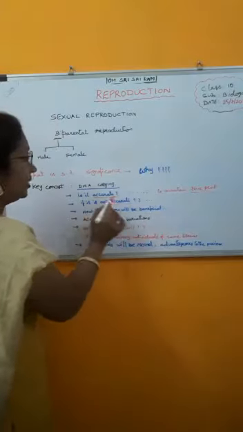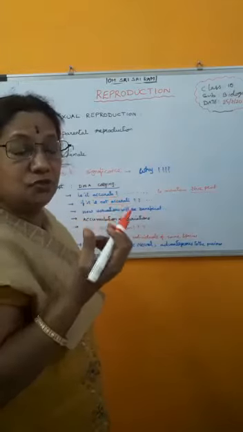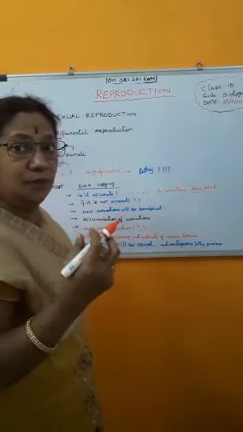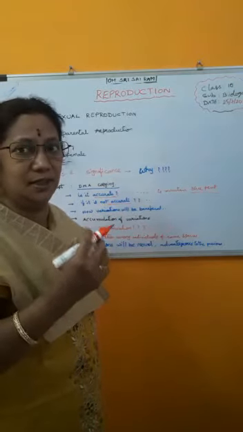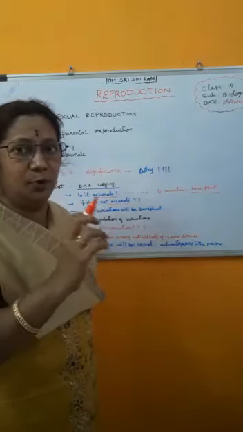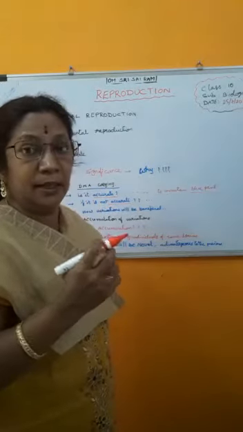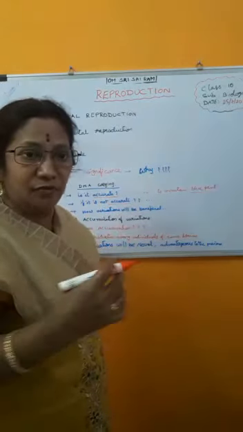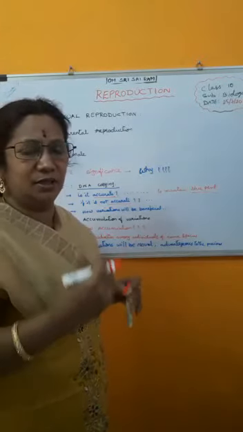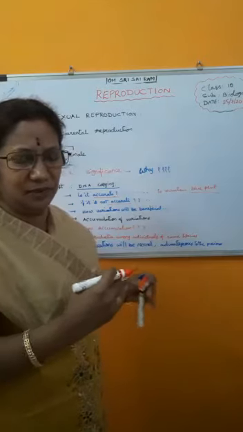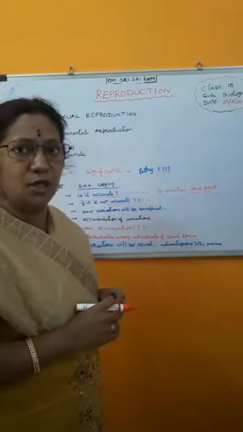Now, if it is not accurate, what may happen? We generally read so many news items: a boy born with one more eye, a cow born with one extra leg, one extra tail. Different news items like that appear in newspapers and social media.